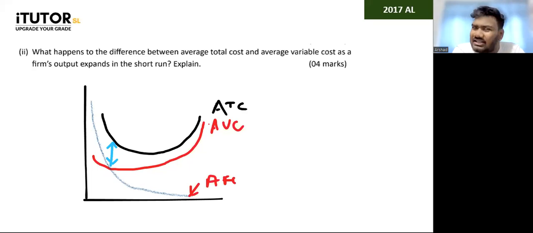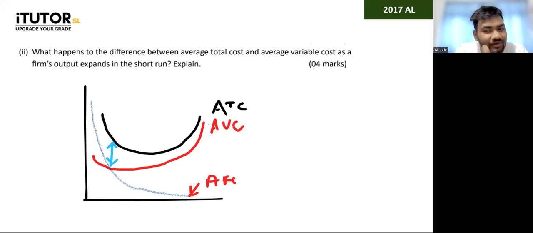But then how do you write this for 4 marks, guys? Now, the simple answer here to what happens to the difference is: the difference between the two curves decreases as output increases. How are you going to explain? That is what you all need to learn in a past paper class, guys, because I know you all know the difference is this.